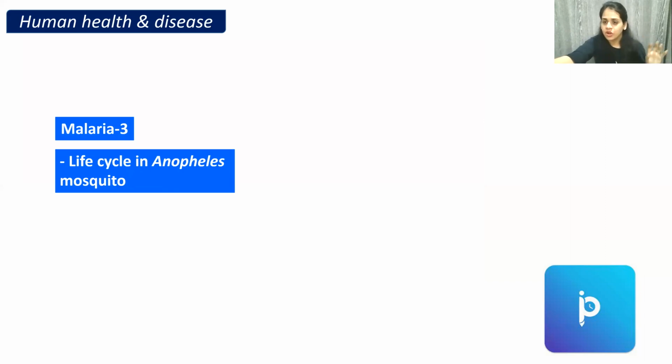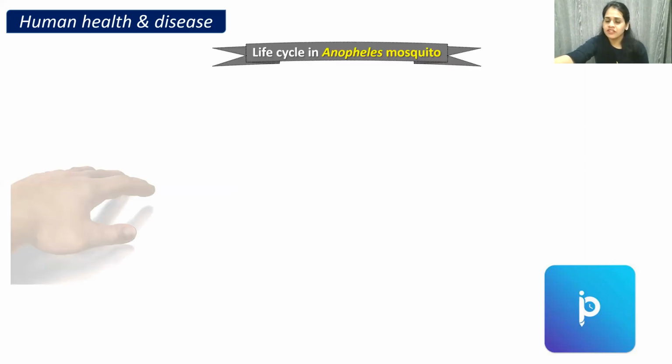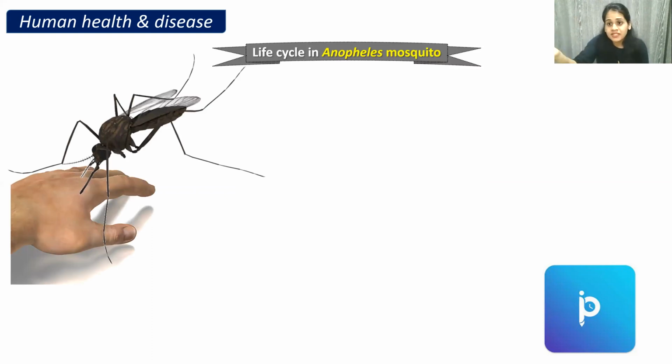Now we are going to go to the life cycle in the Anopheles mosquito, and we are going to repeat it once again in the last slide, putting it all together so that it goes into your head very nicely. So now we move towards the life cycle in the Anopheles mosquito. When a mosquito bites a person who may be having malaria, what is it going to pick up? It is going to pick up the gametocytes.